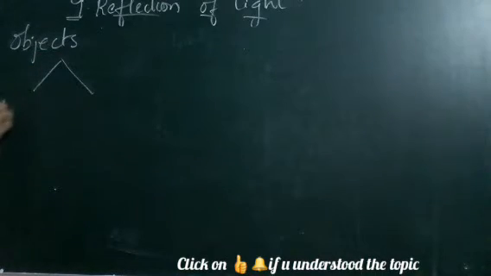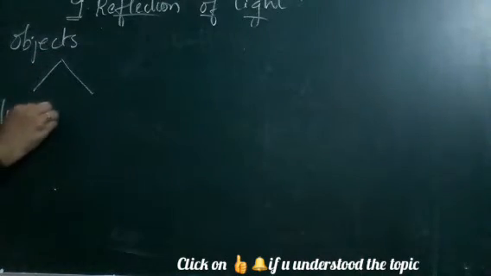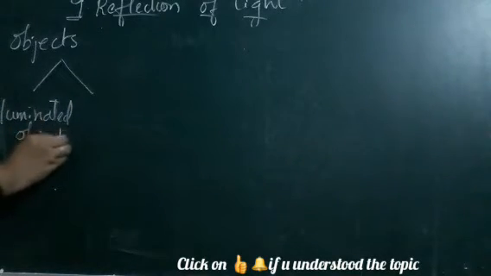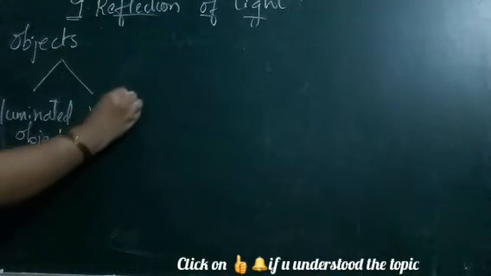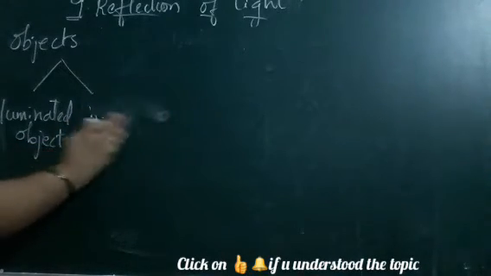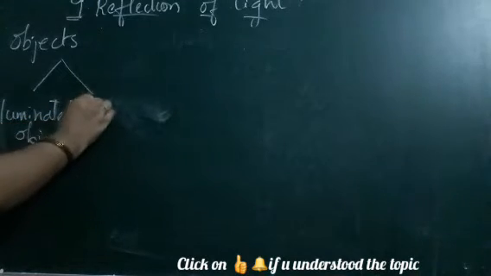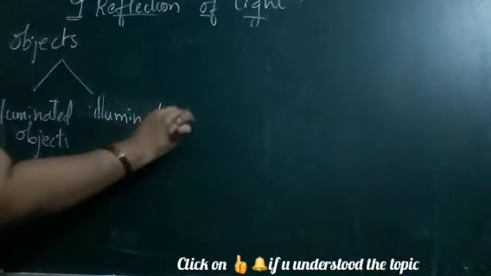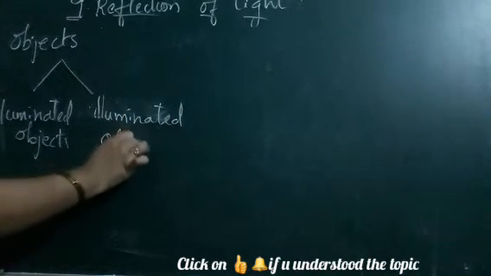Yes. Then we'll go with the objects. As we have learned about the light, we'll go with the objects. Objects are divided into two types, as I said, luminous objects and non-luminous objects. These come under the types of objects.